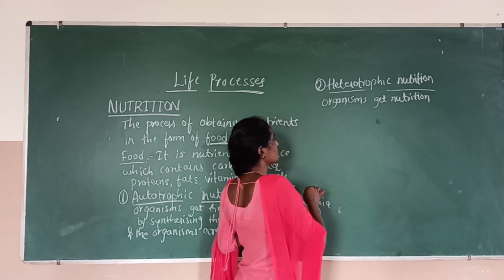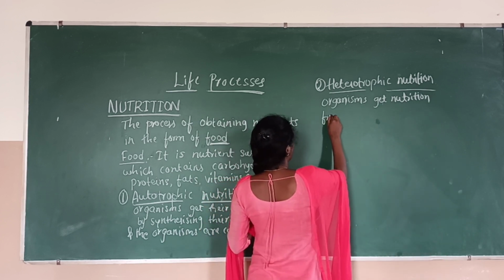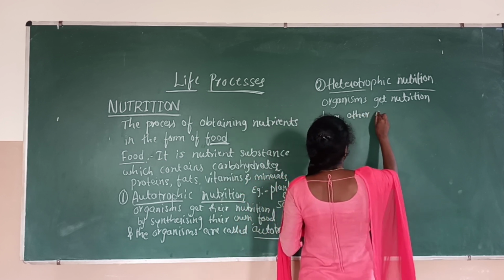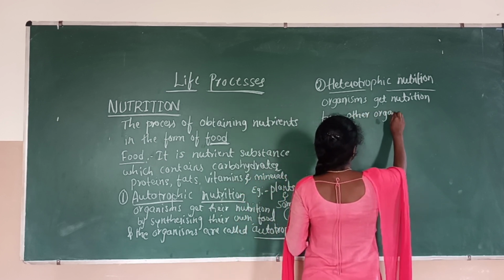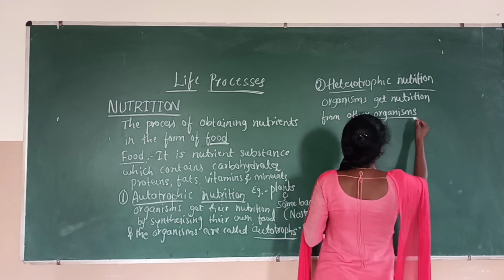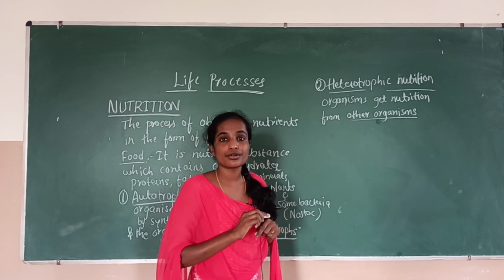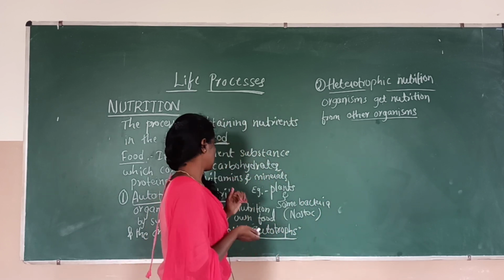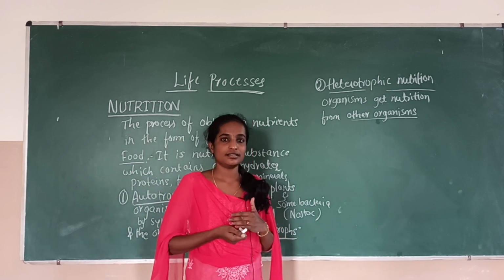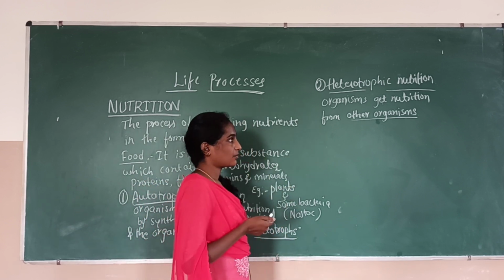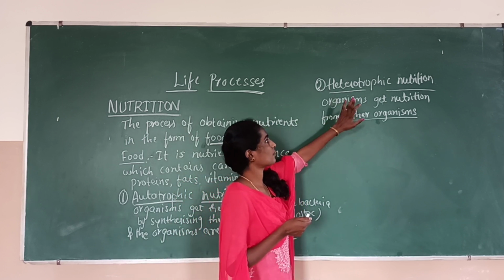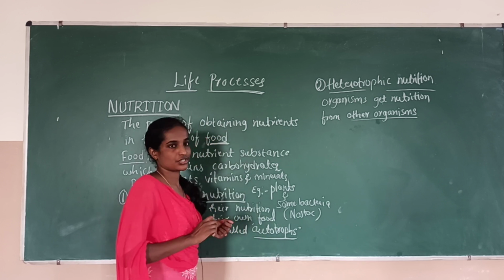Organisms get nutrition from other organisms. Here other organisms indicates the autotrophic organisms, which means the heterotrophic organisms directly or indirectly depend on autotrophs or plants for their nutrition.